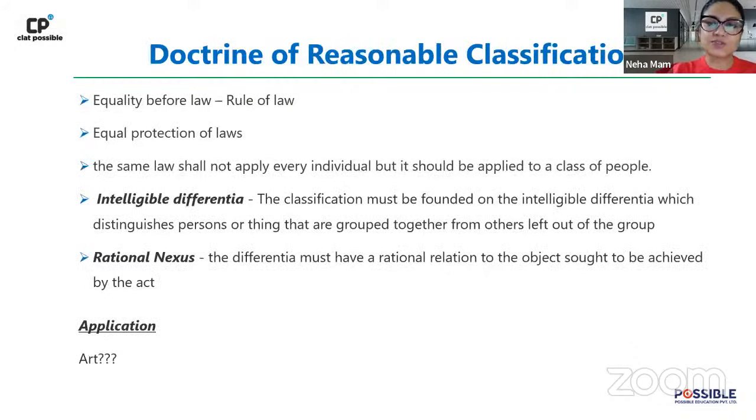Next is the doctrine of reasonable classification. Now, reasonable classification कौन से article में आता है? Does anybody remember? Reasonable classification किस concept से related है? Now, the slide here is clearly telling you that reasonable classification is dealing with equality. So, which is the article of the Constitution which deals with both the things?